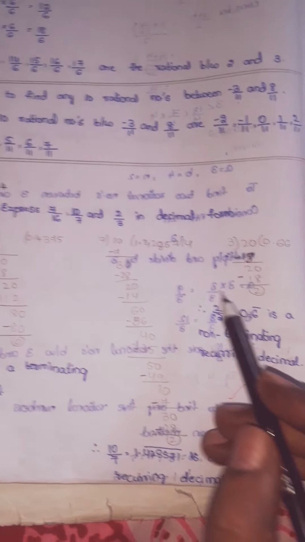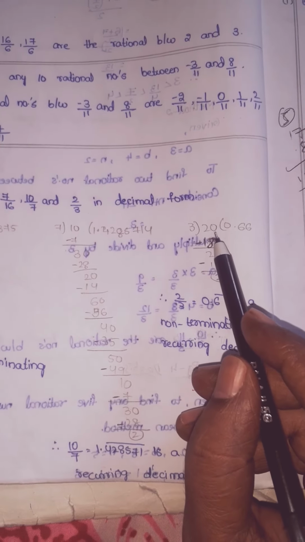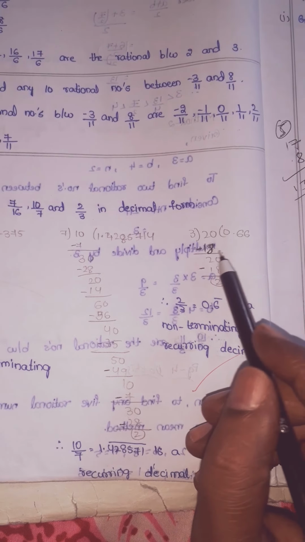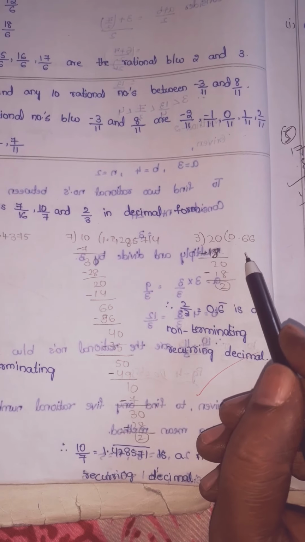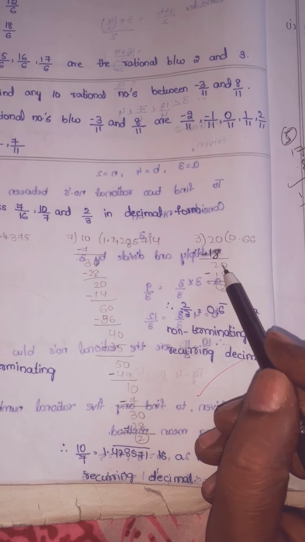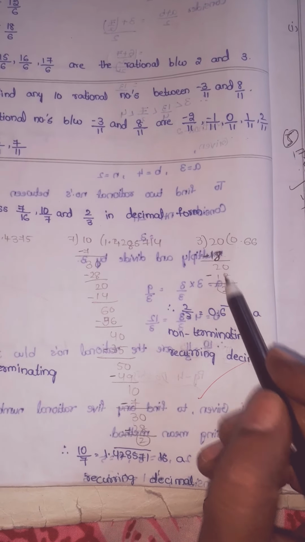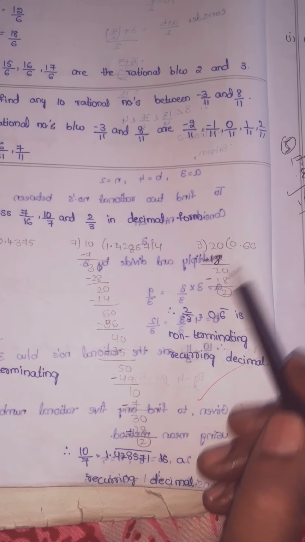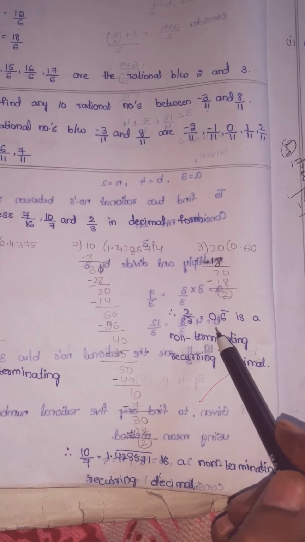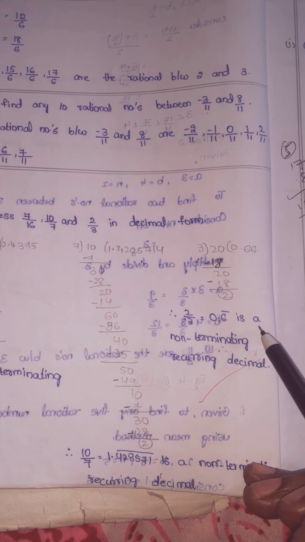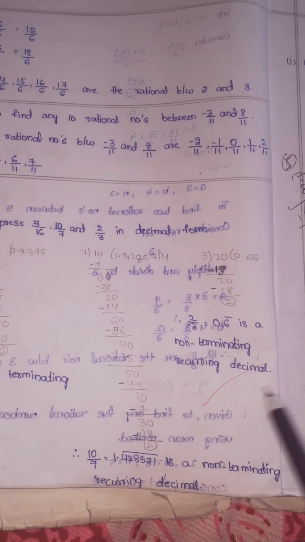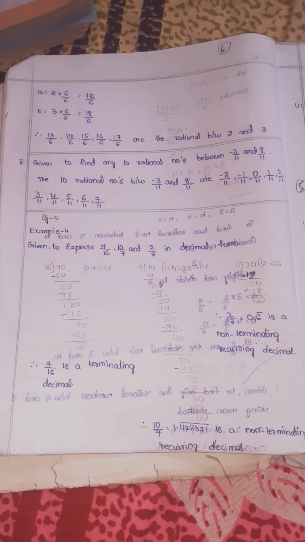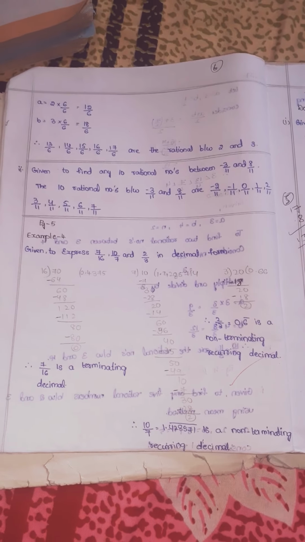Next, 2 by 3, children. So in the 3 table, 2 is not possible, children, keep the point. So 3 6s are 18. 20 minus 18 is 2, children. Again keep 0. 3 6s are 18, children. 20 minus 18 is 2, children. So again if you do the same process, it only keeps repeating, children. 2 by 3 is equal to 0.6 bar, you can write, children, a non-terminating recurring decimal. So in this way you should do the problem, children. In the next session I will explain some more problems, children. Okay.